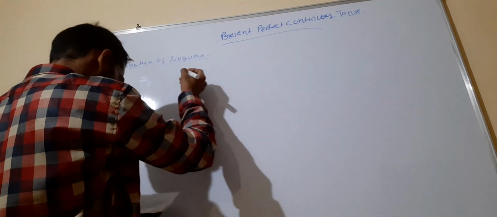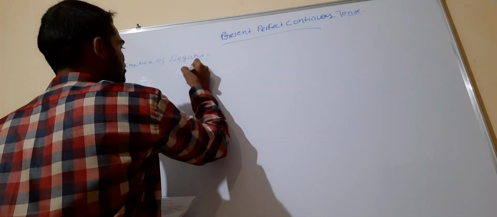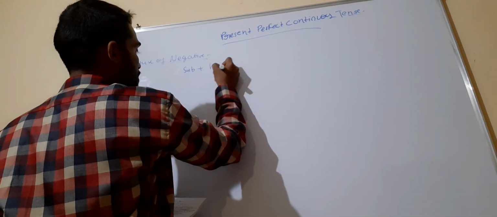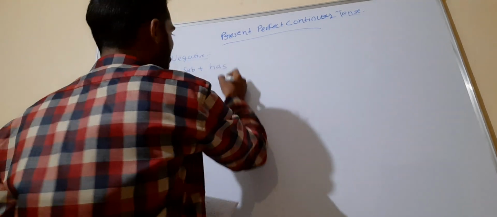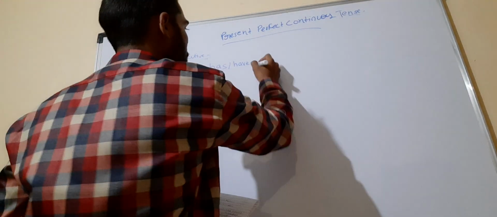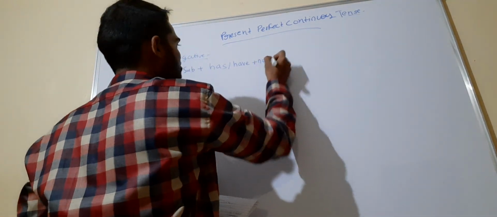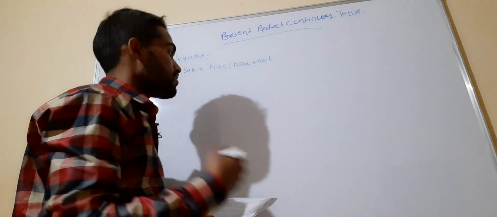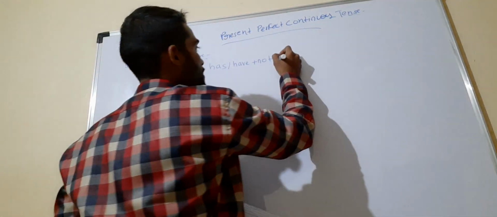So look here, this is the subject, and then after that has or have, which we generally use. And then after that not. Subject plus has or have plus not, and then verb first form.